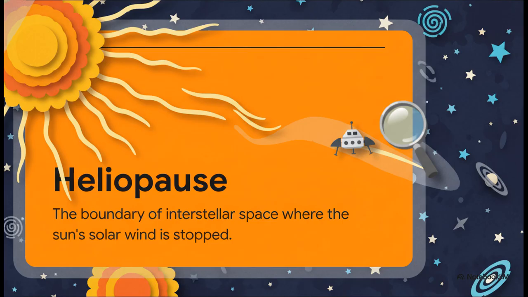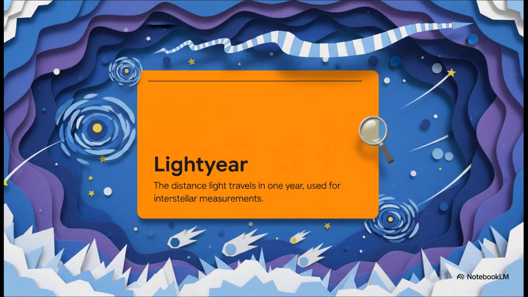So, the absolutely crucial point here is that crossing this boundary, which we call the heliopause, means leaving our star's protection entirely and entering the true void. This is the exact perimeter where the influence of our Sun's solar wind simply ceases to exist. Once you punch your engines through this barrier, you are officially flying in the vast, untamed realm of interstellar space. Now, as we prepare to cross the Oort cloud, which is this theoretical sphere of icy objects extending an unbelievable 100,000 AU from the Sun, we actually have to upgrade our navigational instruments again, this time to the light year. See, 100,000 AU is roughly 1.9 light years.